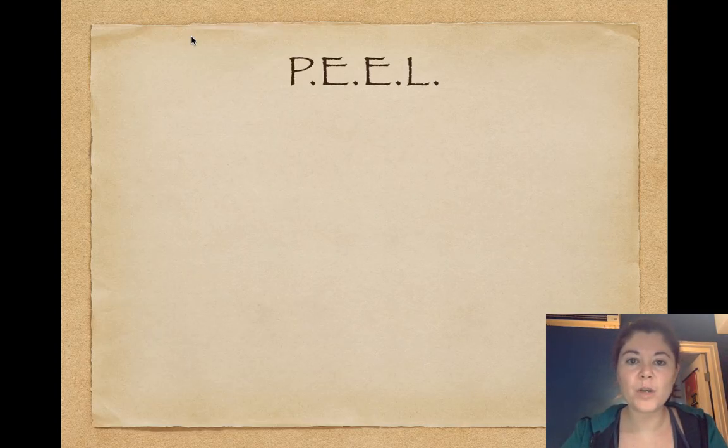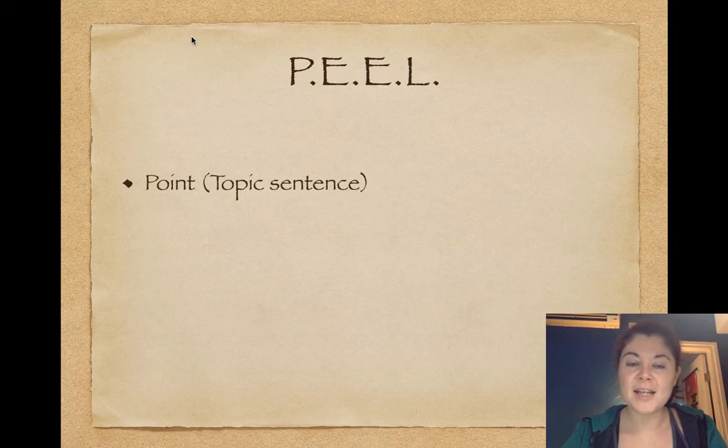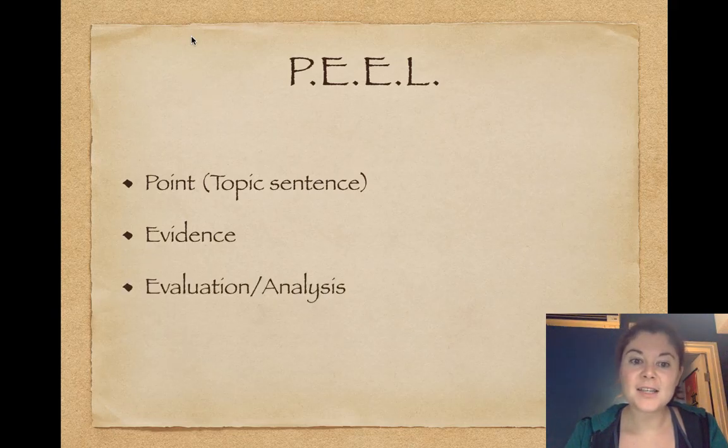Okay, so first of all, we need to think about the structure of a body paragraph. A simple structure to follow is the PEEL approach, P-E-E-L or P-E-A-L. The P stands for the point or the topic sentence. The first E stands for the evidence. The second E or the A stands for evaluation or analysis. And the final L stands for link. If you structure your body paragraphs this way, it's an effective structure. It's going to help with the clarity of your body paragraph.